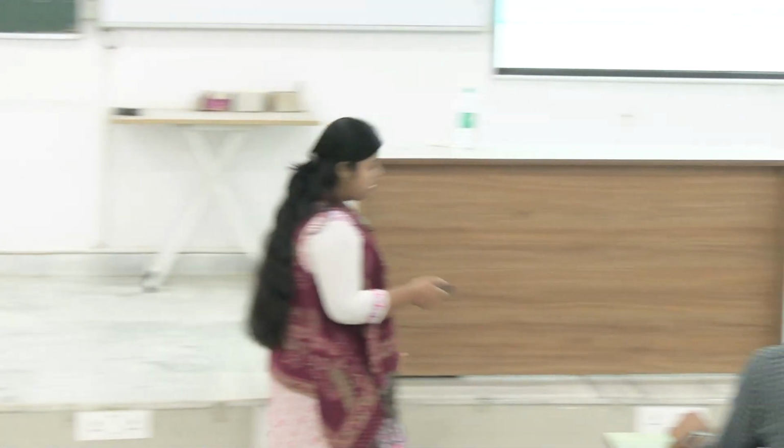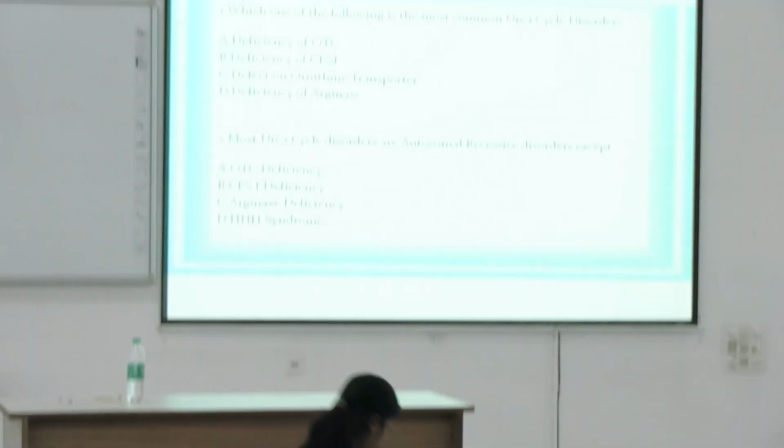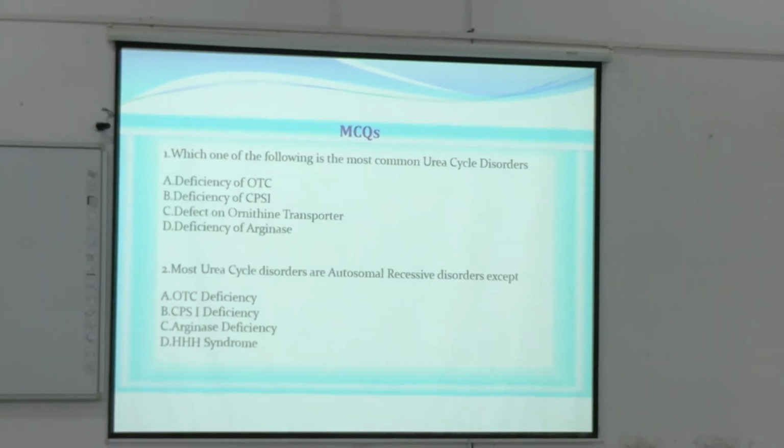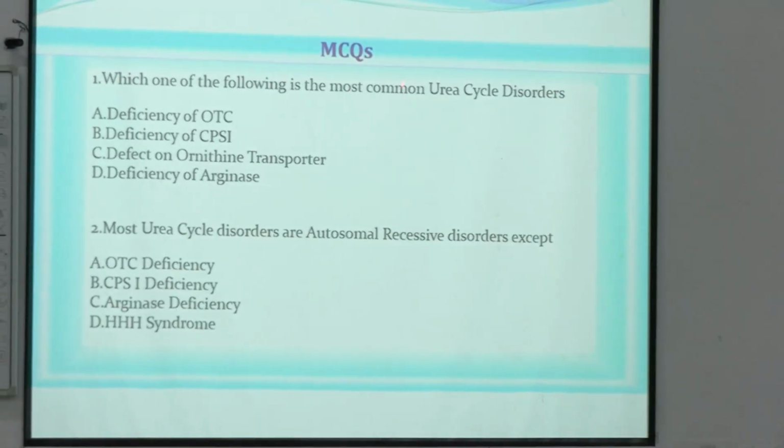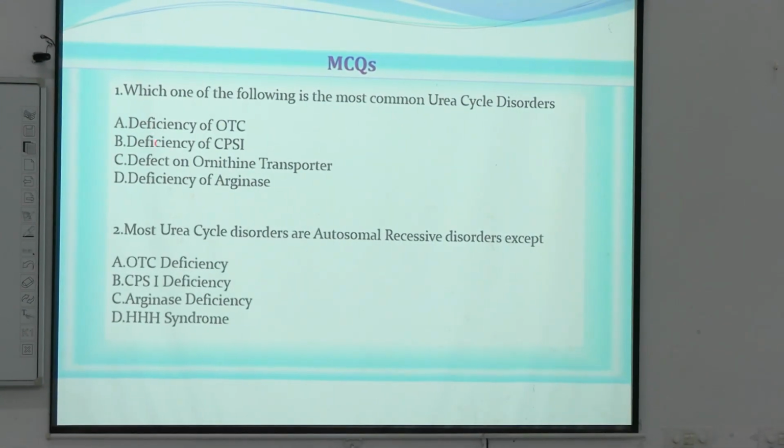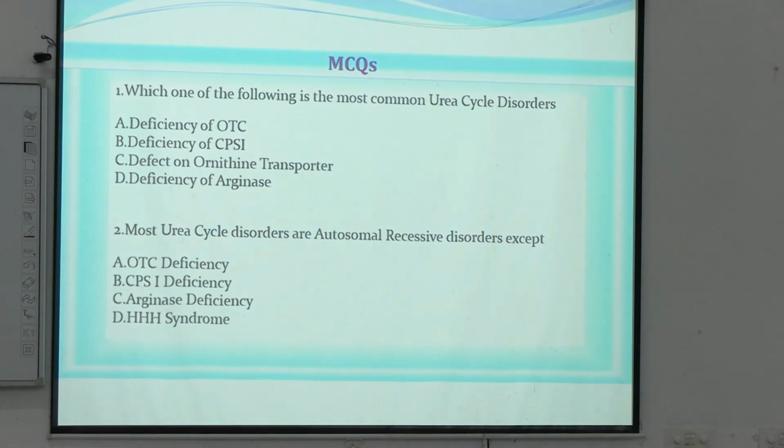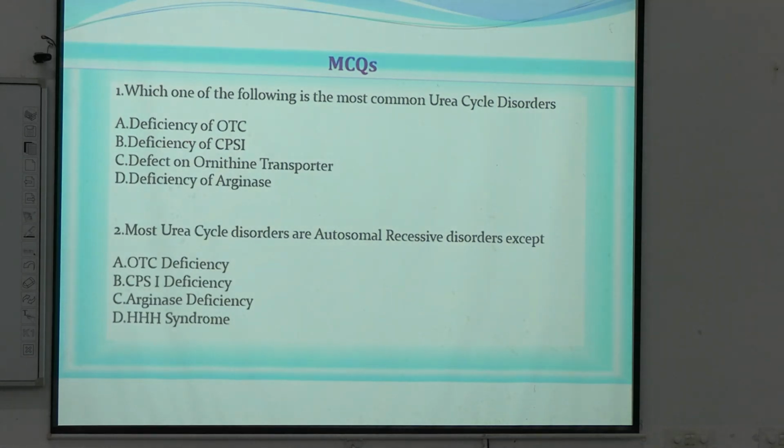Okay. Now the MCQs. Which of the following is the most common UCD? Which one? Most common কোনটা বলেছি? Step 2. So which one is step 2? Which enzyme is step 2 enzyme? Ornithine transcarbamylase. What is the answer here?